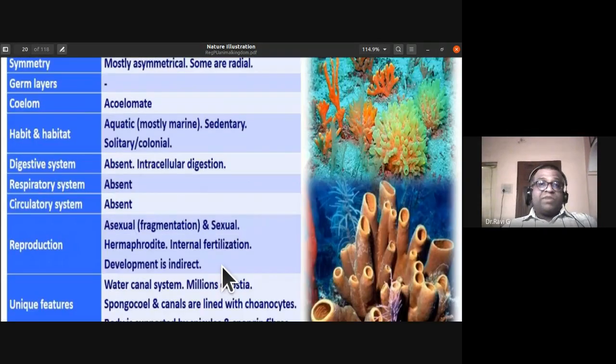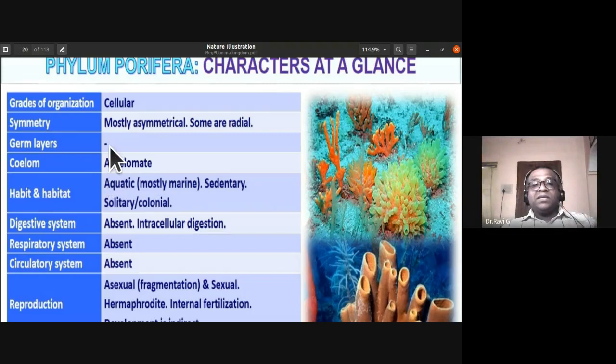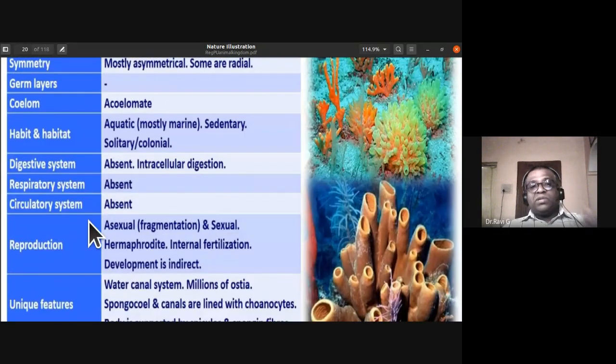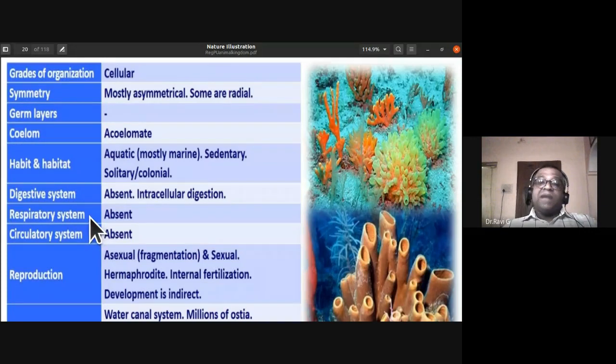You should also remember from henceforth, whenever you are writing these salient features of phylum Porifera, on one side you have the headings and on the other side you write the points. The grade of organization, symmetry, germ layers, coelom, habit and habitat, digestive system, respiratory system, circulatory system, reproduction, unique features, examples. You follow the same pattern and you will be able to remember and perform well. The same pattern we follow in almost all the phyla of non-chordates.